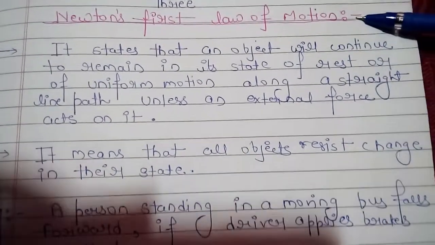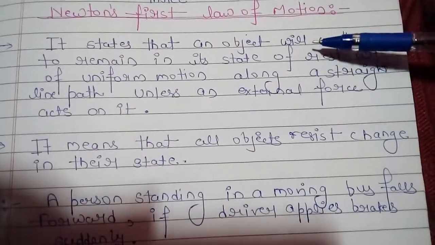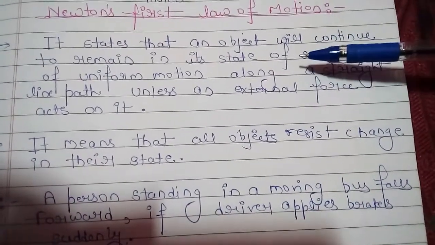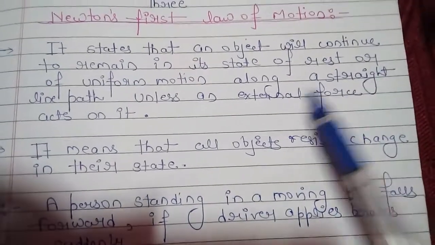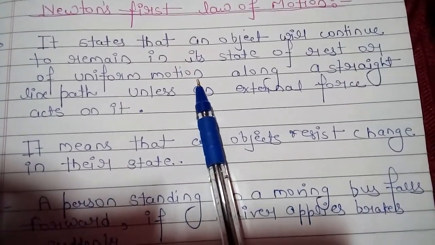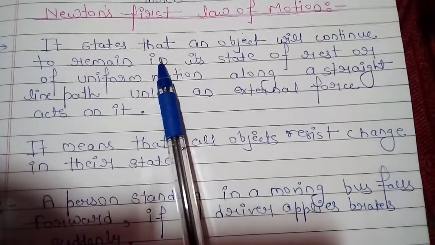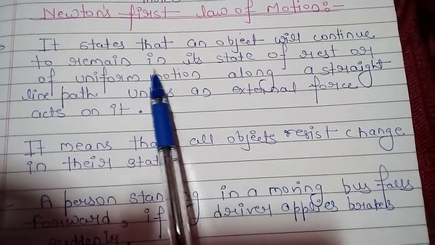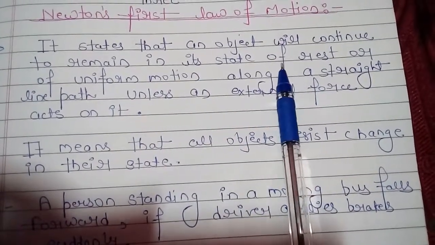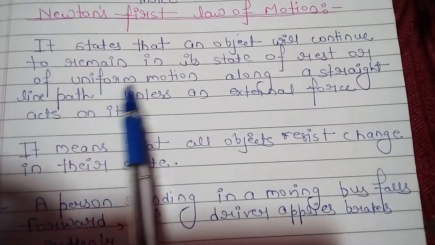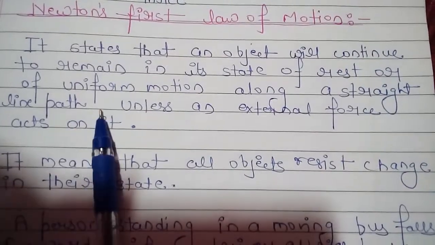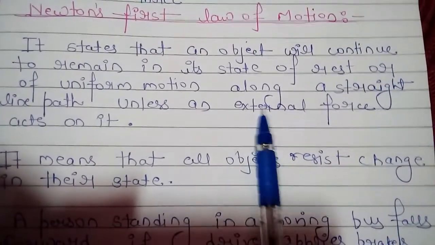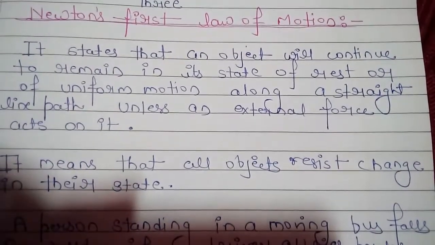See what it says. It states that an object will continue to remain in its state of rest or of uniform motion along a straight line path unless an external force acts on it.